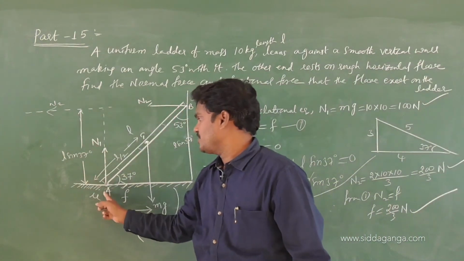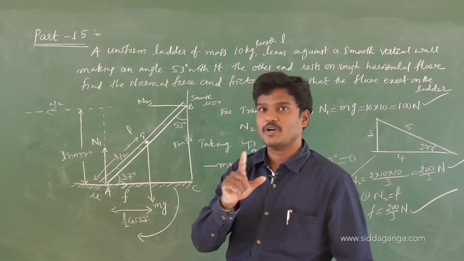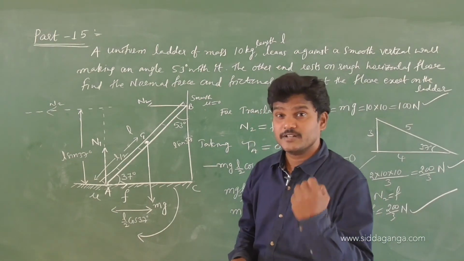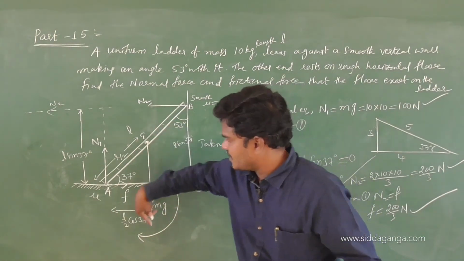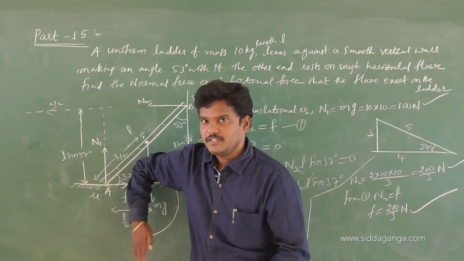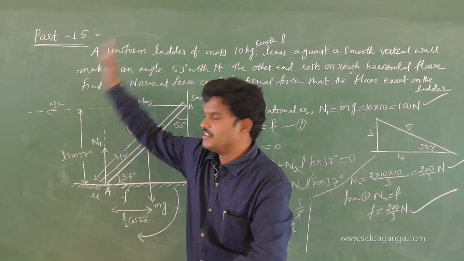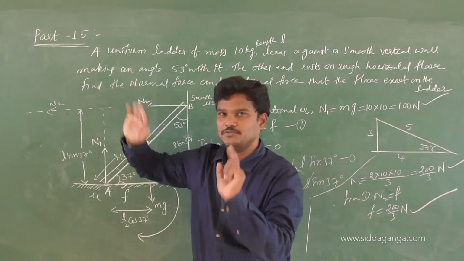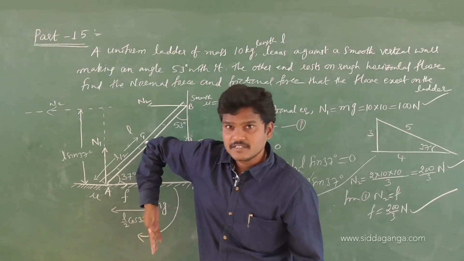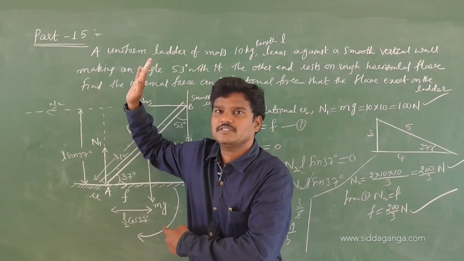N2 creates a torque about A, mg creates a torque about A. I think you know how to identify the direction. Otherwise, at least try to expect it. This will create a torque in this direction. See which side point A is there? A point is there, right side. Move it clockwise. If you are confusing with R cross F, see mg is acting like this or not? Which side is A? Right side up. Move it clockwise.